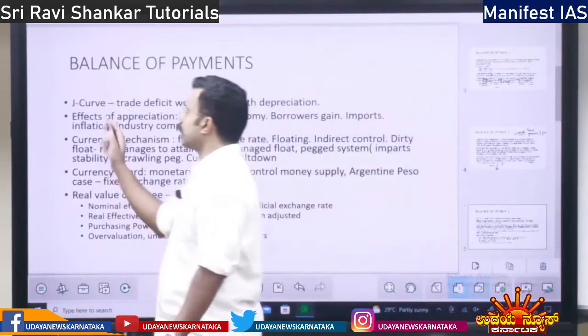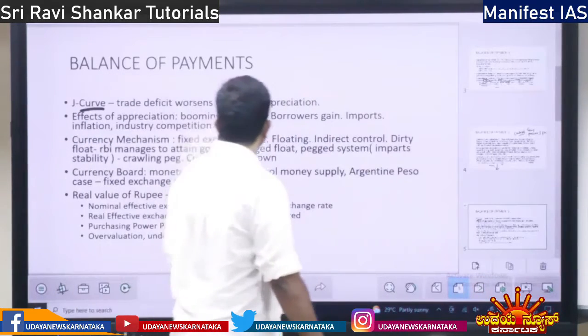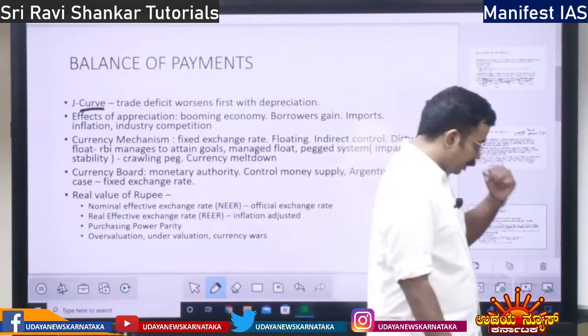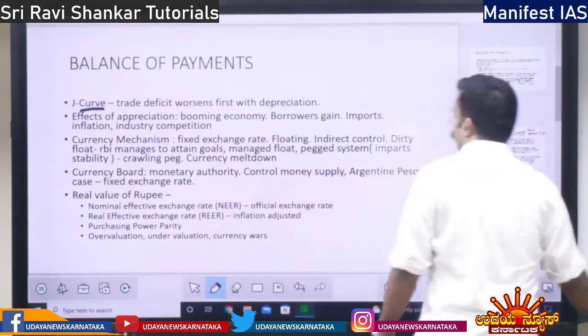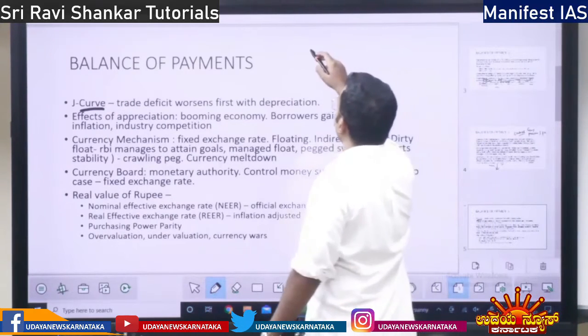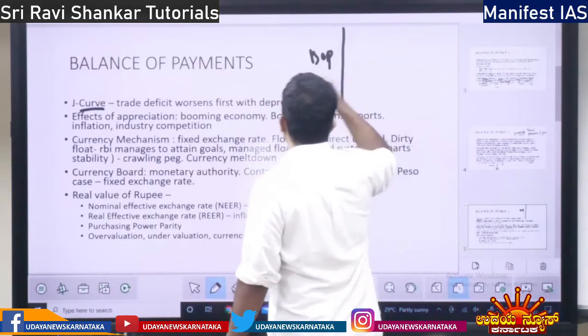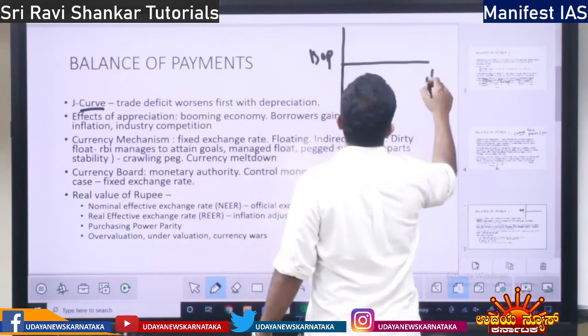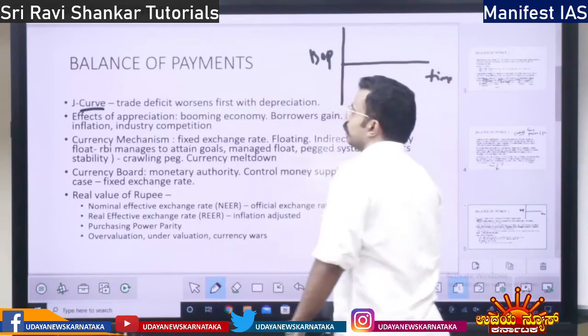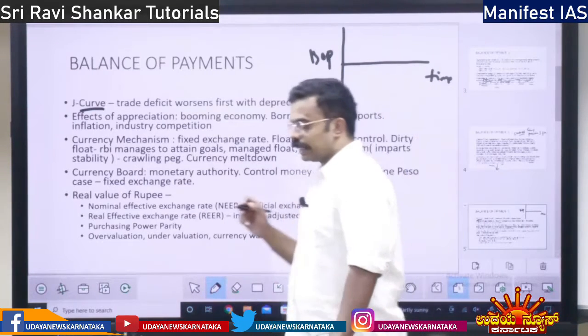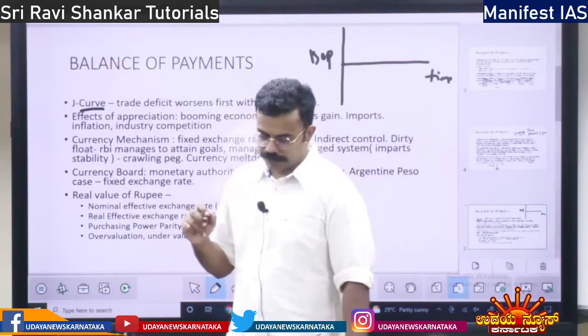Next we have the J curve. This is with respect to balance of payment, BOP. What is the J curve? Balance of payment with respect to time. See, first depreciation happens, right?